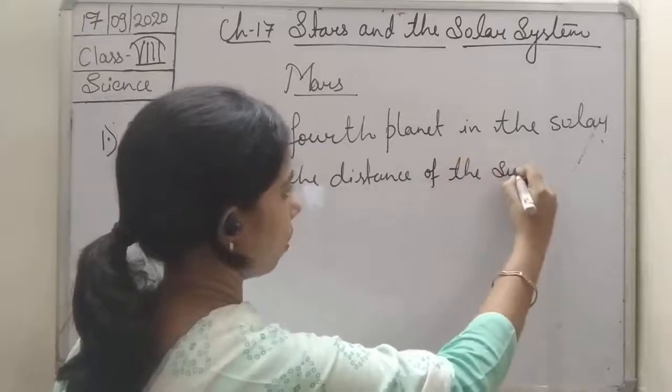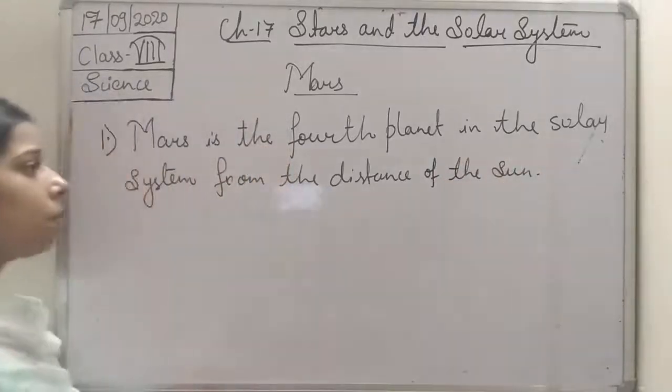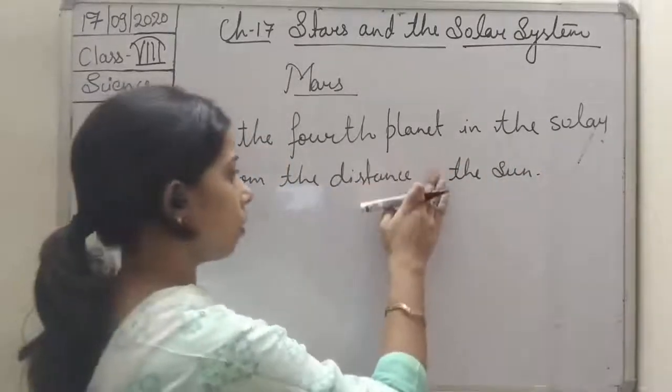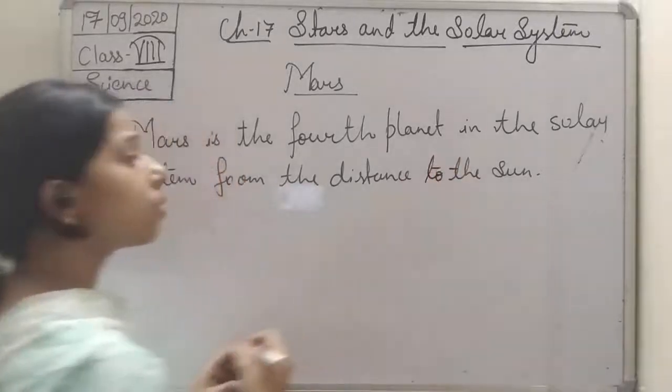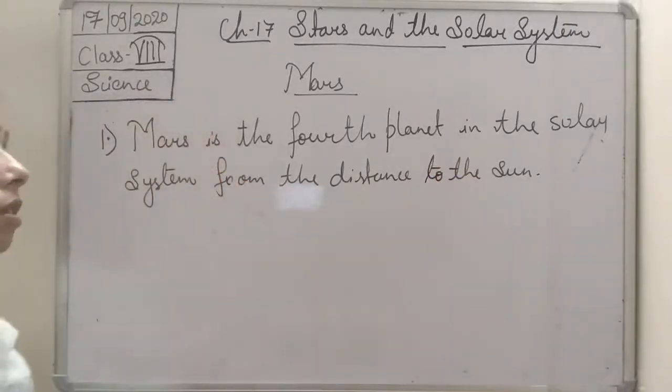Distance to the Sun. Okay, so Mars is the fourth planet in the solar system from the distance to the Sun.